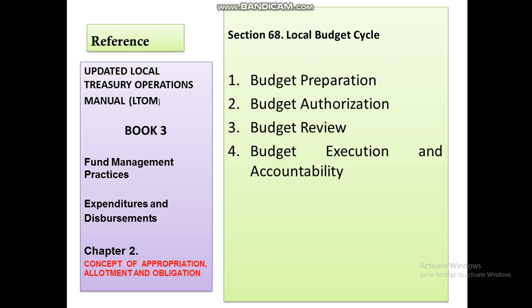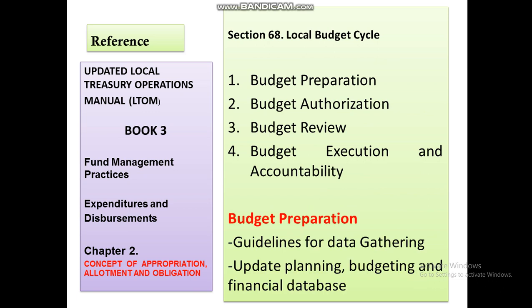Now, let's talk about the local budget cycle. Well, this is basically lahat ito yung sinusunod ng mga local government unit. Una, the budget preparation, budget authorization, budget review, budget execution, and accountability. In fact, there is this so-called acronym of PARIA. PARIA means preparation, authorization, review, execution, and accountability. This is the budget cycle.